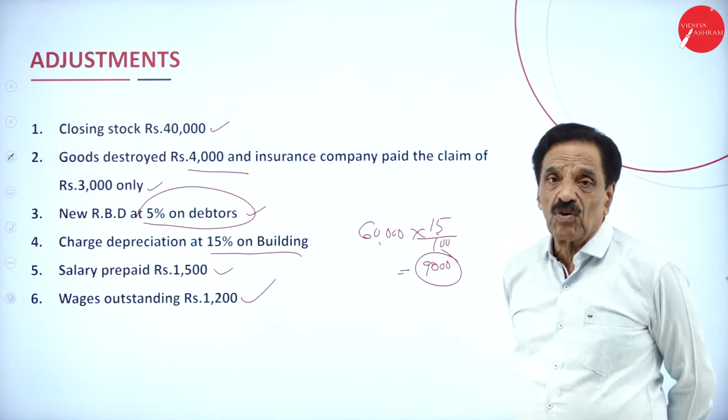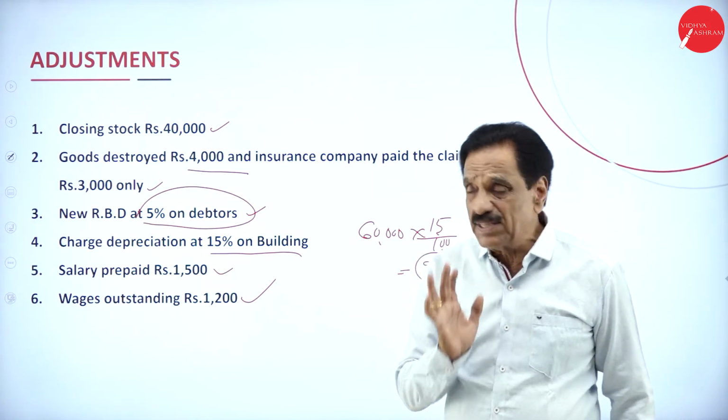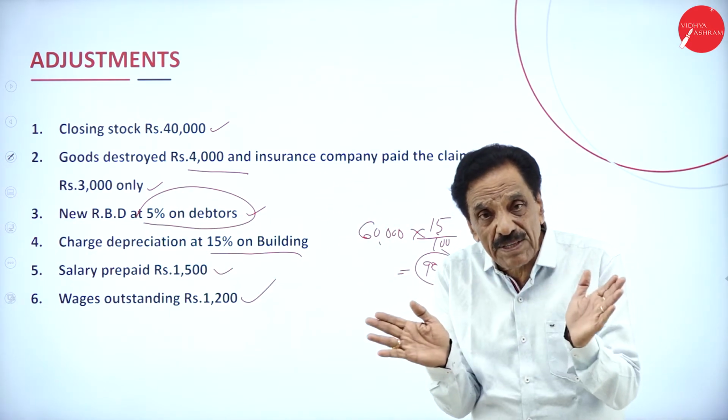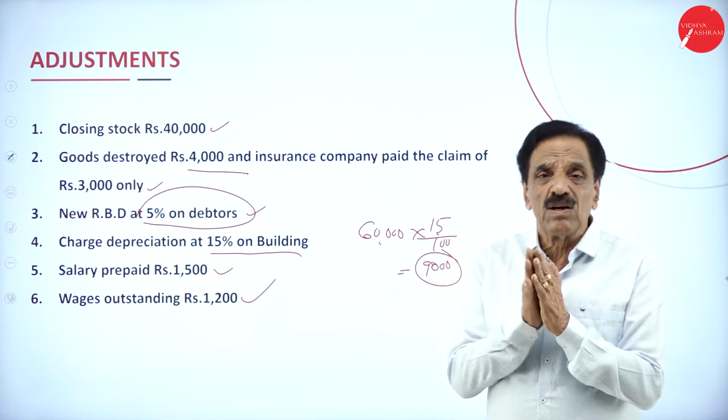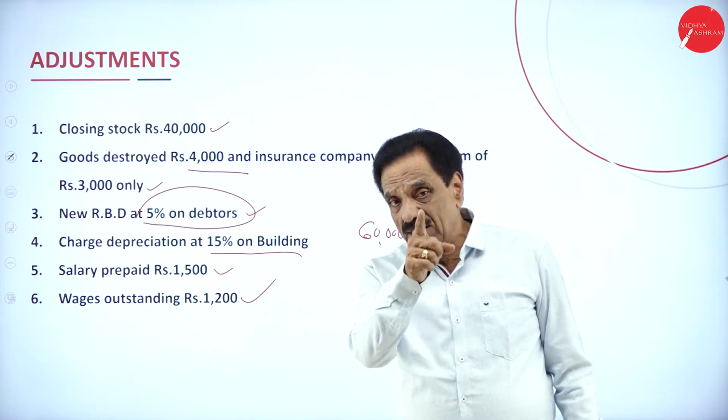Goods destroyed 4,000. So totally the goods destroyed is 4,000 rupees. How much is the insurance company going to pay? 3,000. What's the difference? 1,000. So 1,000 will come in the profit and loss account debit side as loss on stock destroyed.